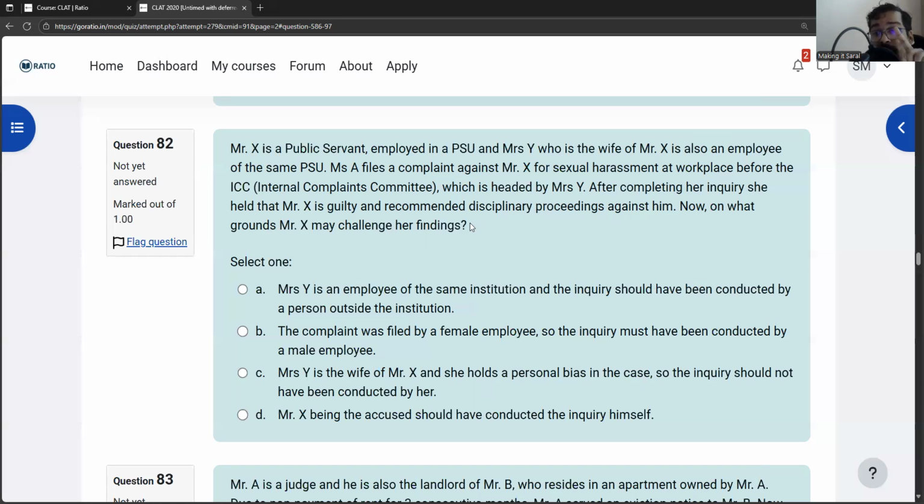So, Mr. X is the accused who is facing the proceedings. Mrs. Y. Who is Mrs. Y? Mrs. Y is the wife of Mr. X.